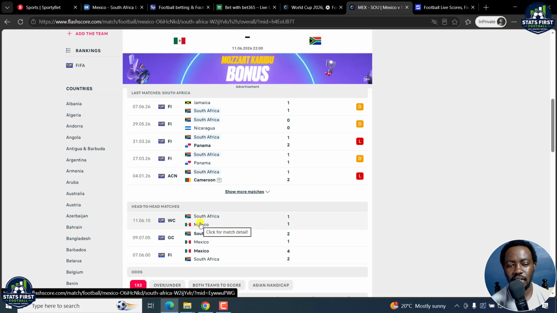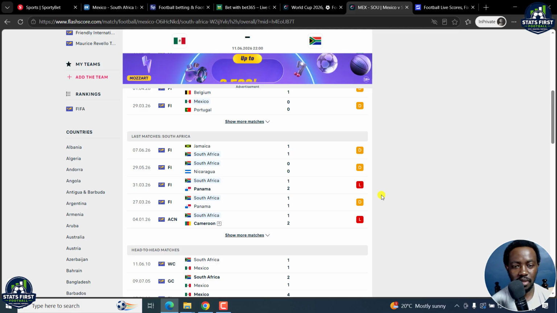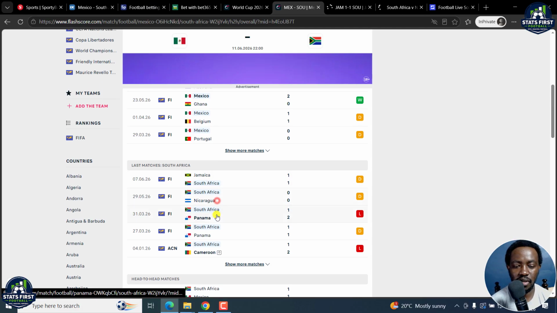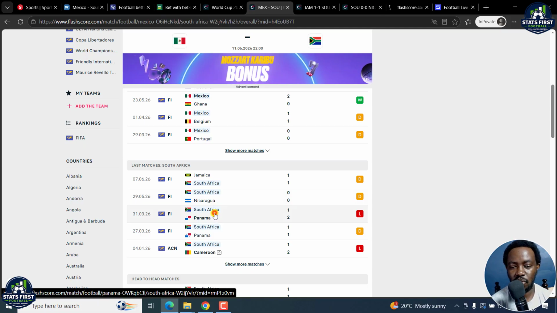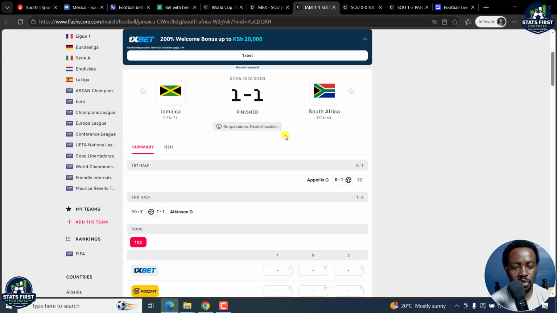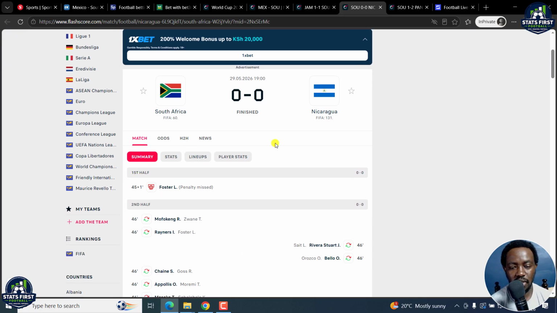Now, when you're analyzing, you need to understand how they're performing in different areas and all that. So if we actually open South Africa versus Nicaragua, we see what is going on. There were no spectators, neutral location. This one has some stats. They missed a penalty and they drew 0-0.